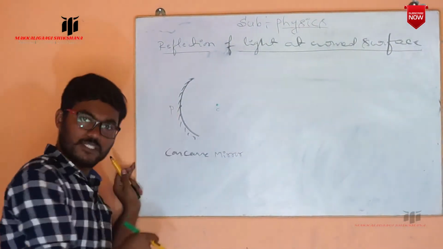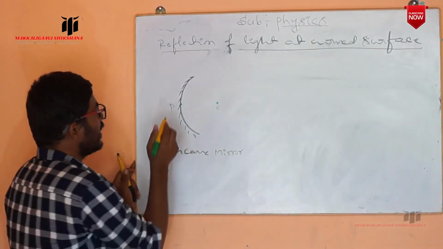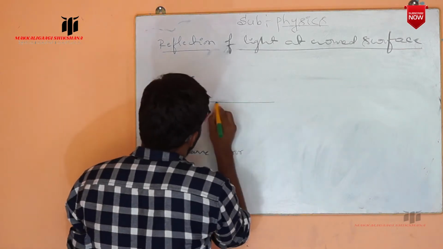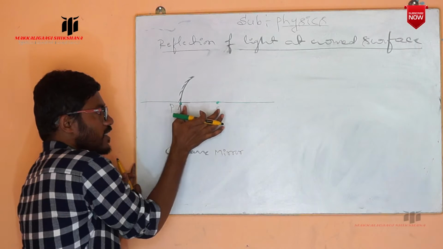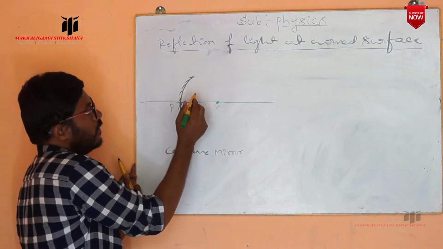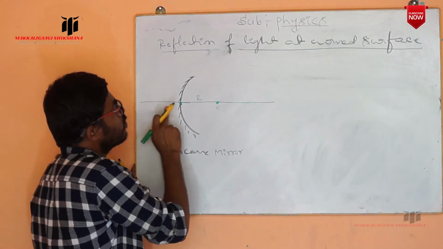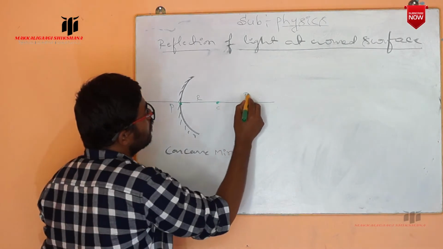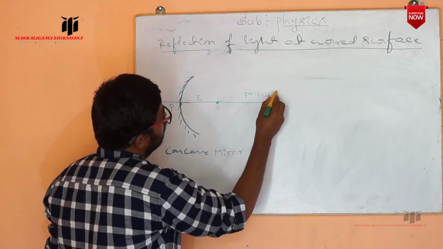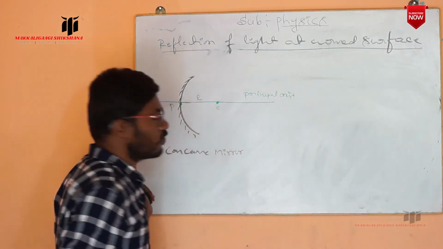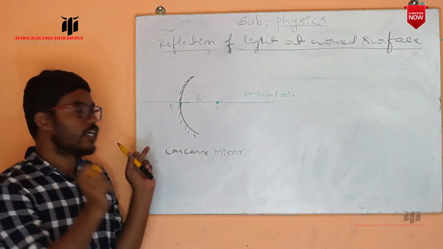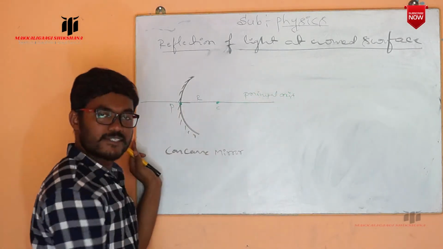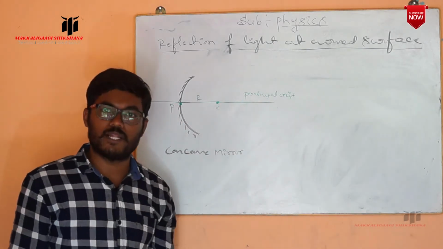The distance between the center of curvature and the pole is the radius of curvature. But the straight line which passes through the pole and the center of curvature is the principal axis. If they ask what the principal axis is, it is the straight line passing through the pole and the center of curvature.